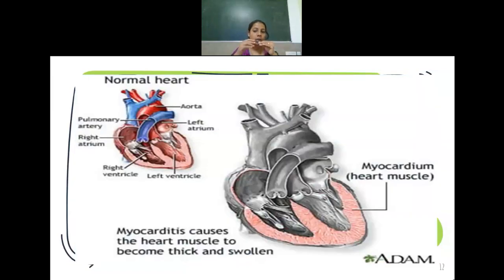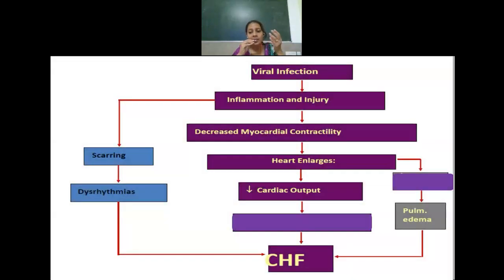Now, most commonly we can tell both infectious and non-infectious. Okay, I have not included that here. You can write down infectious or non-infectious. Okay, virus or bacteria are infectious. Non-infectious, I told, is allergens or chemicals and all. What happens is, because of this etiology, it will result in inflammation and injury. Okay, so when there is inflammation and injury, what happens to the myocardial contractility? It will be decreased. Okay, so there is decreased myocardial contractility.